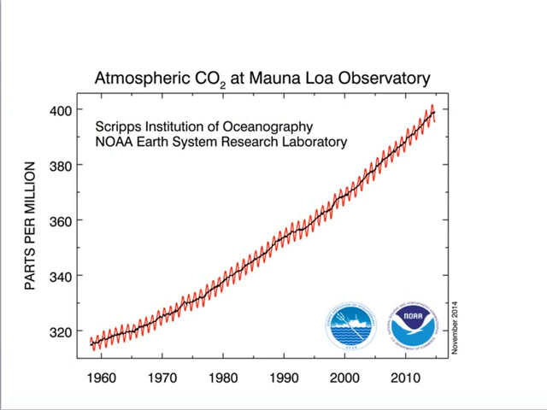This graph shows the change in atmospheric carbon dioxide over the last several decades. Carbon dioxide levels are obviously increasing. The small up and down oscillations are due to changes in the rate of photosynthesis during the year.